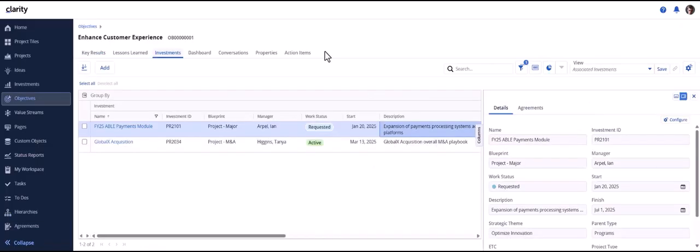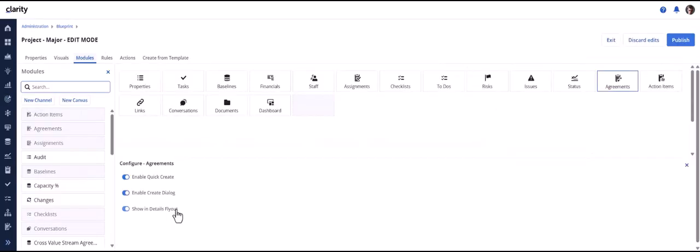Agreements on objectives. User will be able to view agreements in the details flyout of the investments module within the objective based on the investment level blueprint. The visibility of the agreements module in the details flyout depends on the configuration of the underlying investment blueprint. If the agreements module is included in the blueprint and the show in details flyout toggle is enabled, the module will appear in the details flyout.